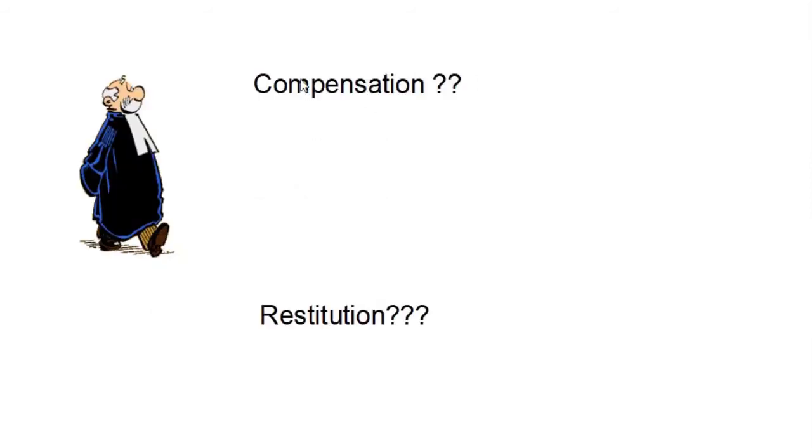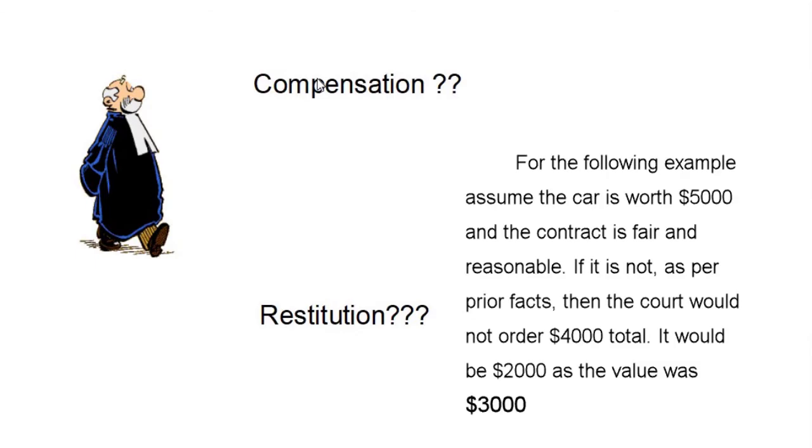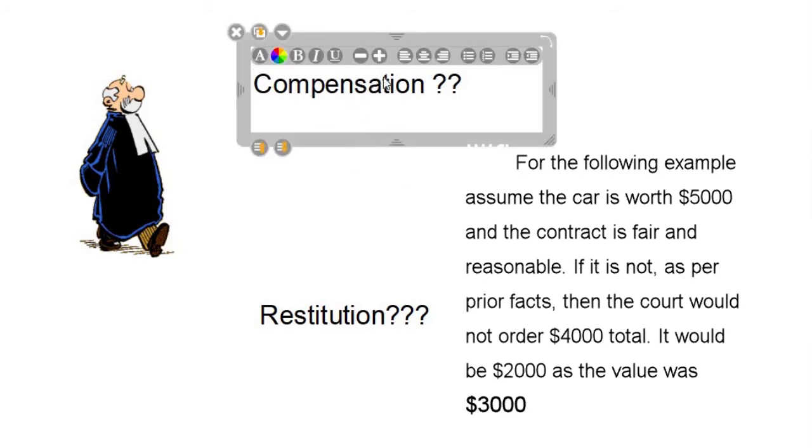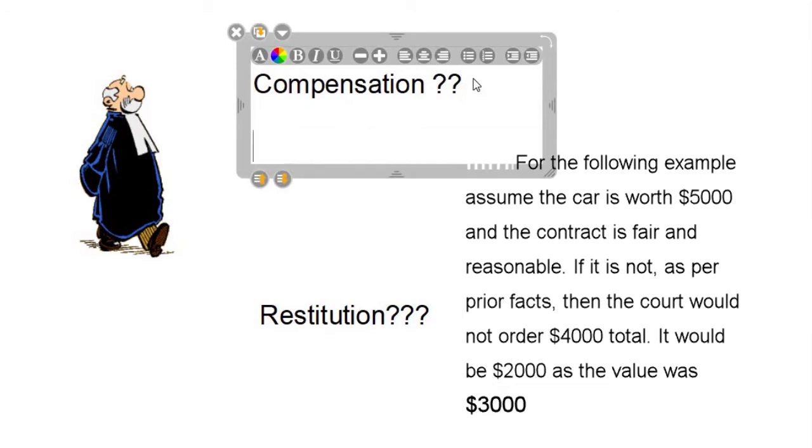So now when the judge is thinking compensation, the change here is that the miner is almost entirely at fault driving drunk, which means there will be no insurance on the car to cover the cost of the damage. So the dealer will lose all the money, the outstanding $4,000. So restoring that vehicle to the dealer is one thing, so it might be worth $200 as a wreck. So we might have restitution, so the car goes back to the dealer, and we might put in here some extra money for the dealer. So let's give the dealer, let's say $4,000 or $3,800